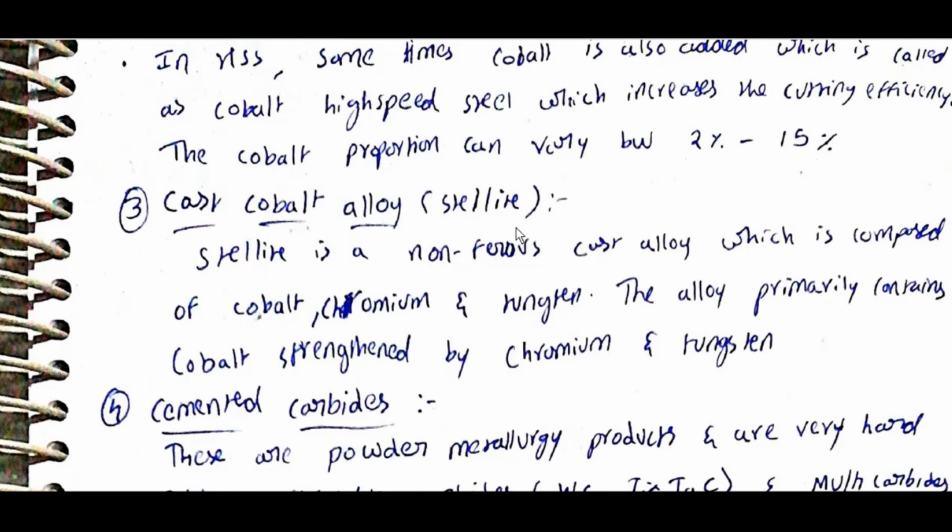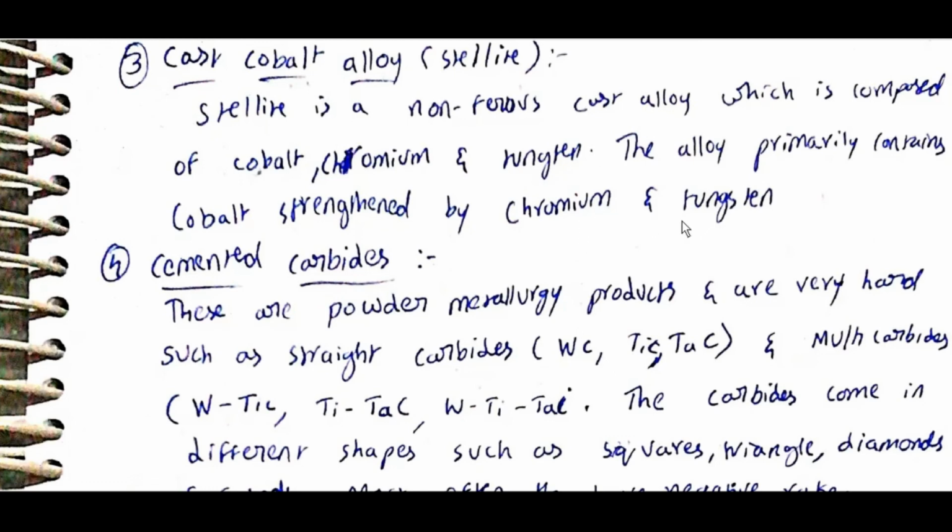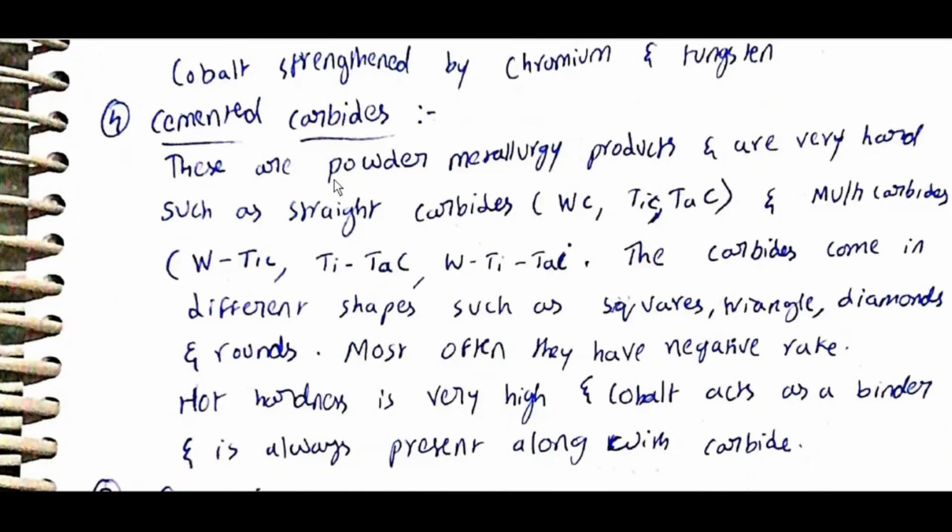Cast cobalt alloy. Stellite is a non-ferrous cast alloy, which is composed of cobalt, chromium, and tungsten. The alloy primarily contains cobalt strengthened by chromium and tungsten.